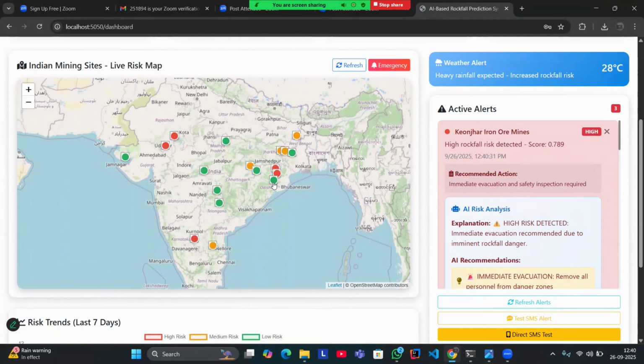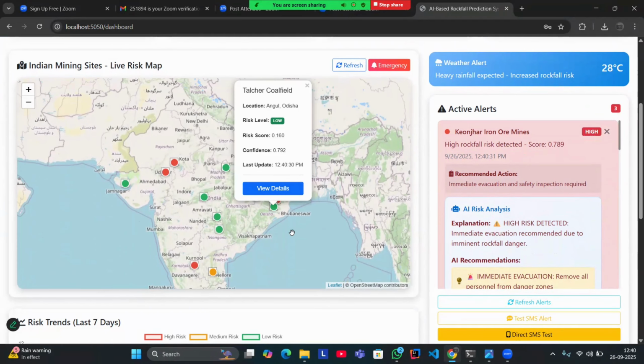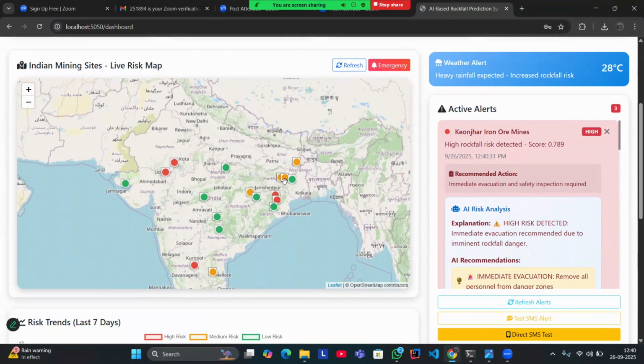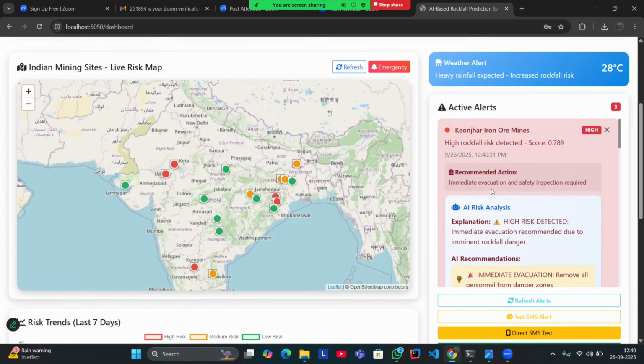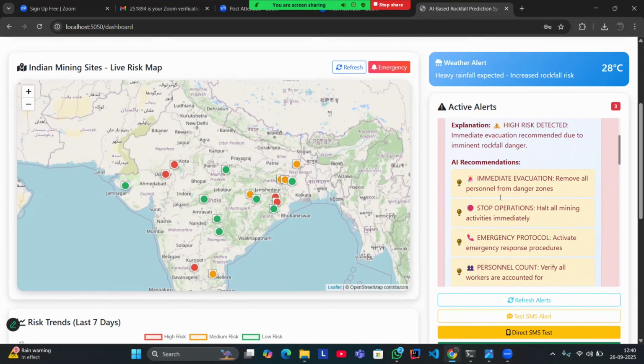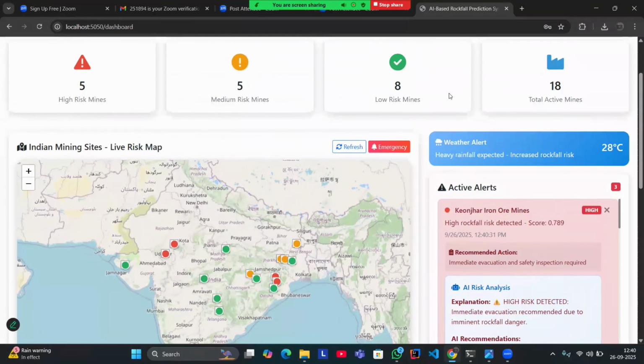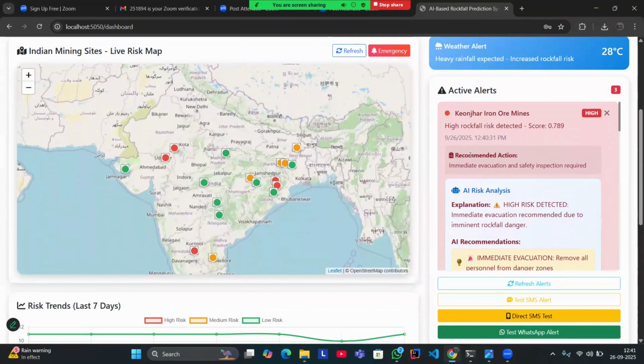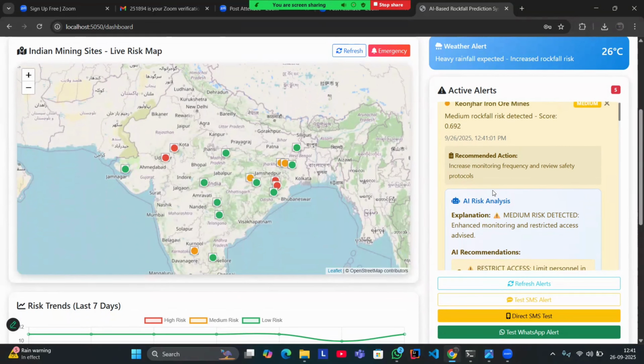We can see different parts of India having mines with red, green, and orange colors representing their true nature. On the right hand side, we have weather alerts as well as active alerts. Those active alerts are for the mines explicitly. Below that, when we press refresh alerts, the alerts will be refreshed.